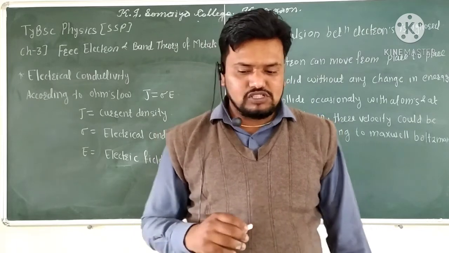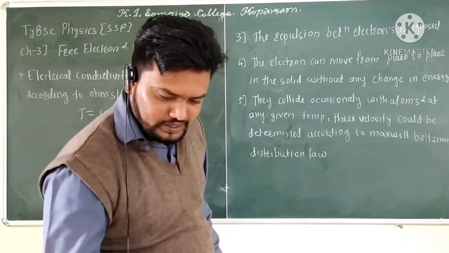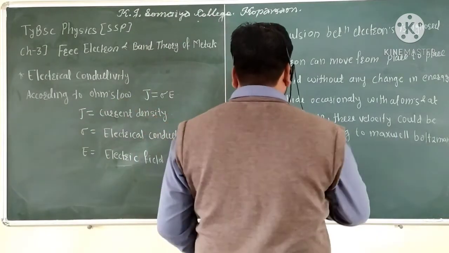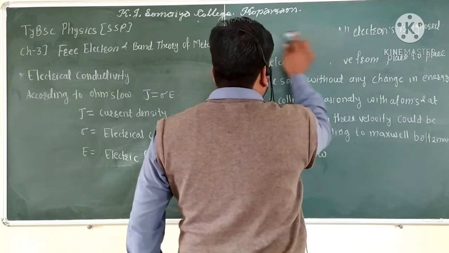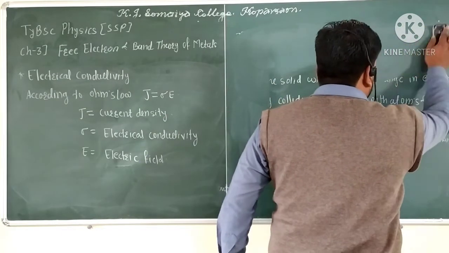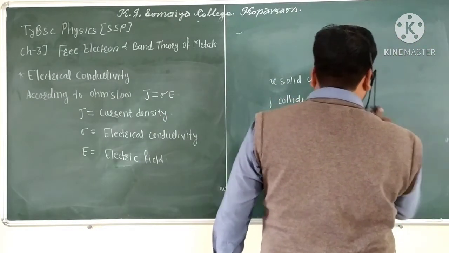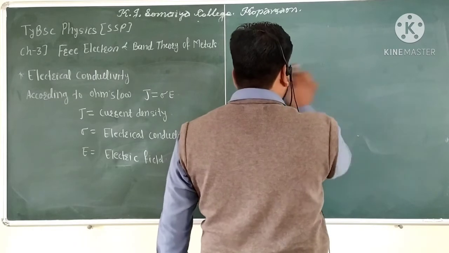For example, consider the moving electron's path as random from the starting point to the finishing point, and this path is measured along the straight line path.